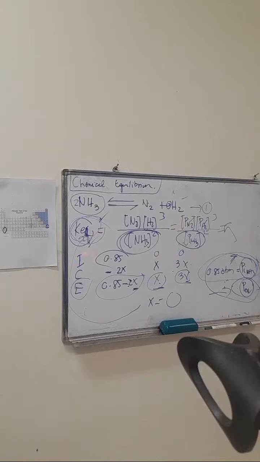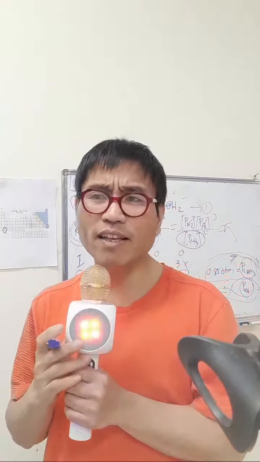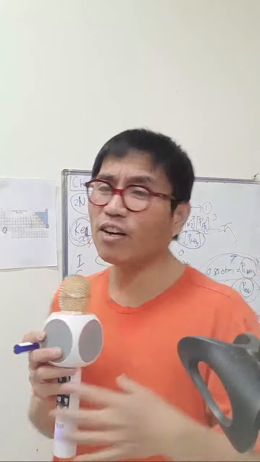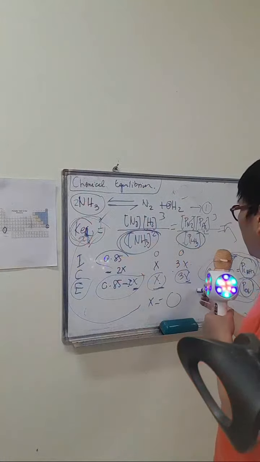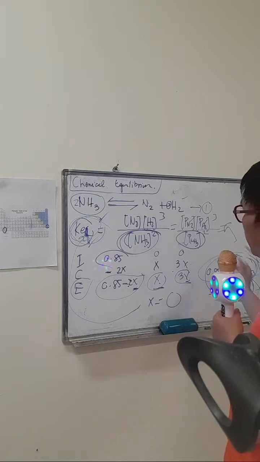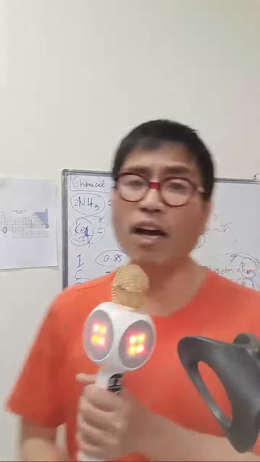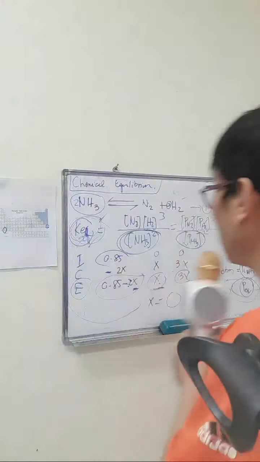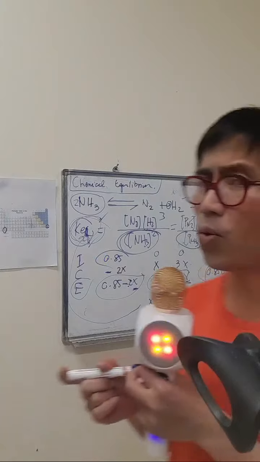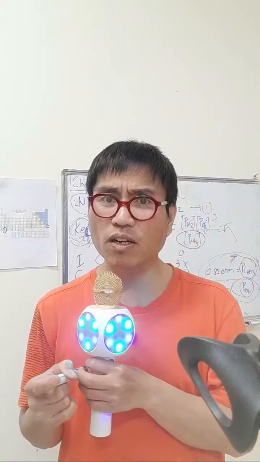It's very easy to solve if there is an equilibrium constant. If there's no equilibrium constant, the equilibrium pressures could be given so you can get the equilibrium constant. But here, there's none. It's impossible to solve with 2 or 3 unknowns in one equation. Because in math, if there are 2 unknowns, you need at least 2 formulas to be used.